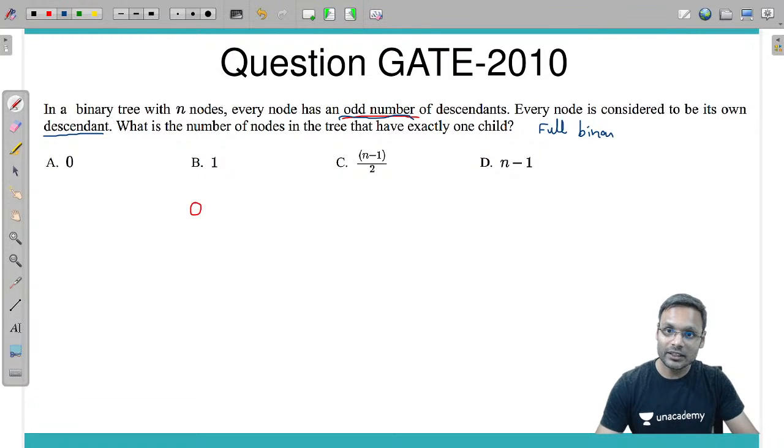Full binary tree means the node should have either 2 children or 0 children.